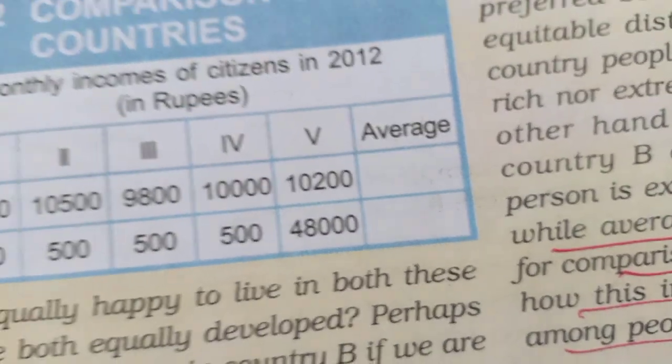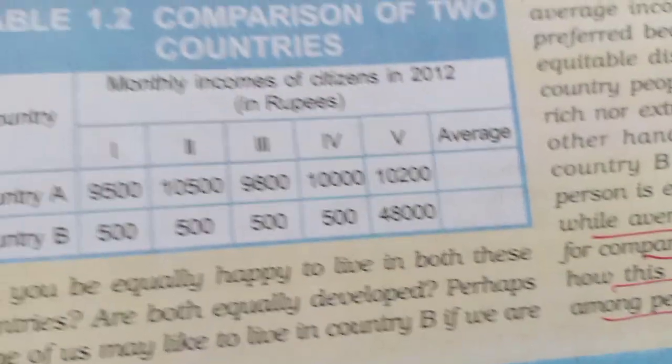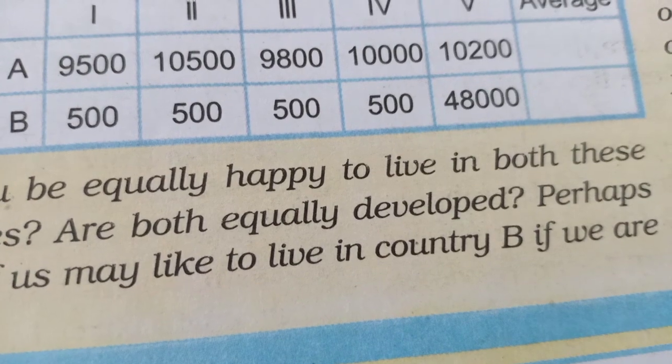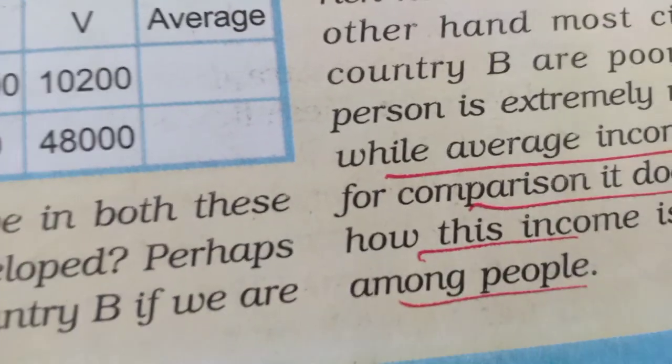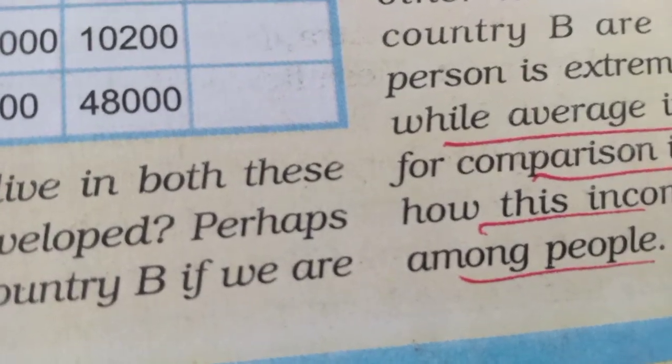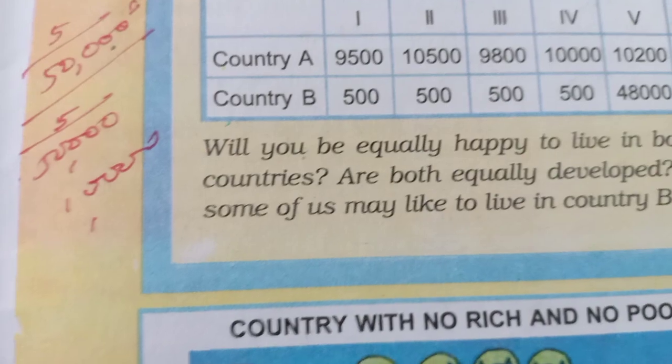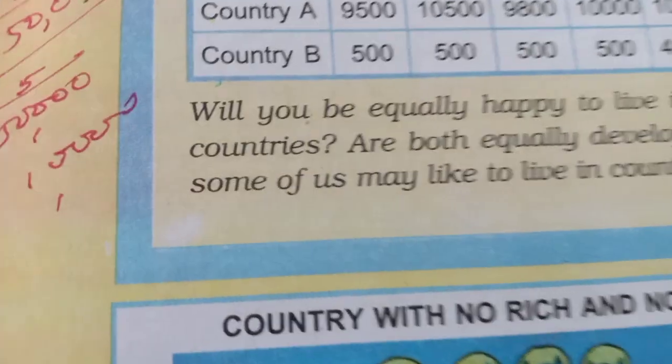That is the per capita income of that country. And here country B: first 500, second 500, third 500, fourth 500, and fifth one 48,000. So will you be equally happy to live in both these countries? That is the question.